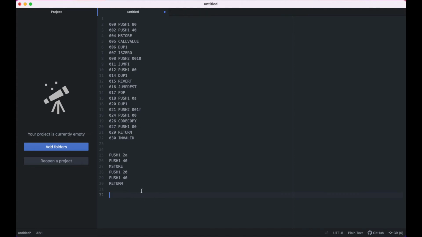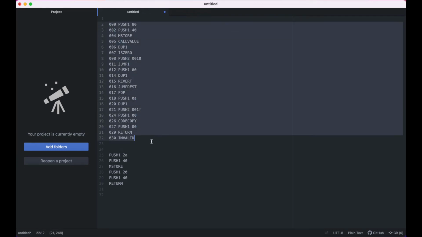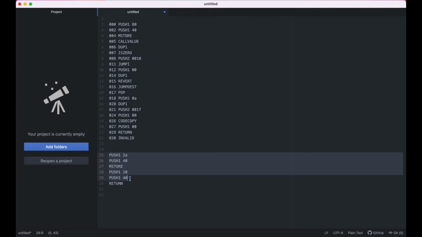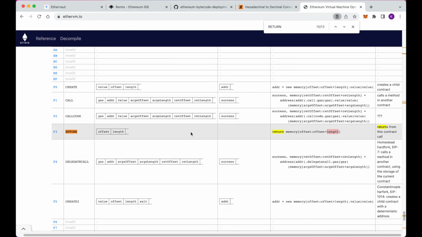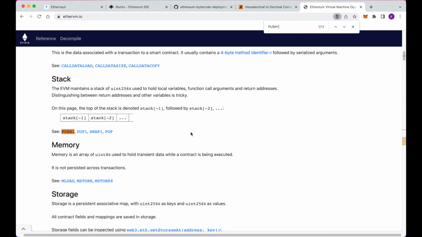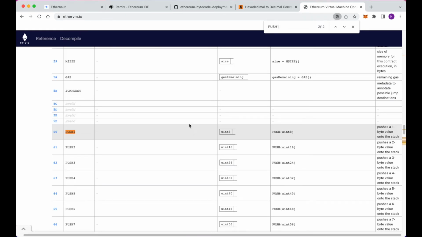Okay, and so this should be our opcode to be able to deploy our contract first, and then our function is right here. And if we count the number of opcodes, it's 1. So this push function actually takes 2. So this push 1, if we go back here, this push function has code 60, and then it takes in a value.